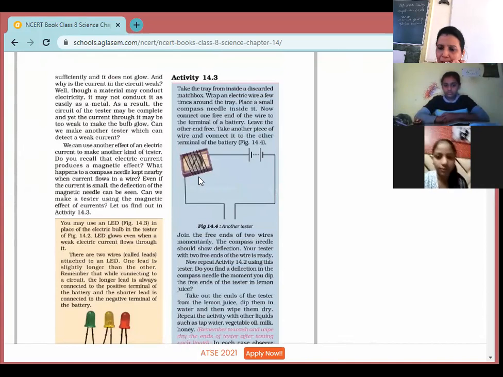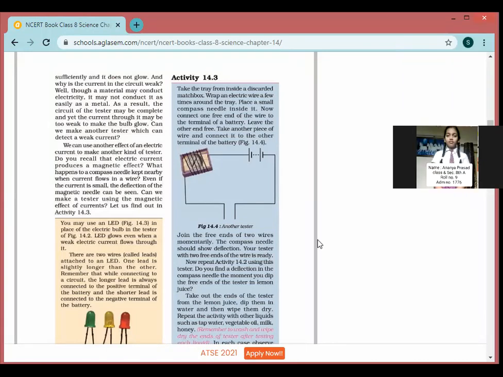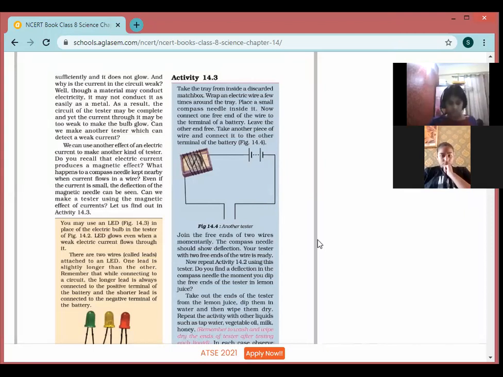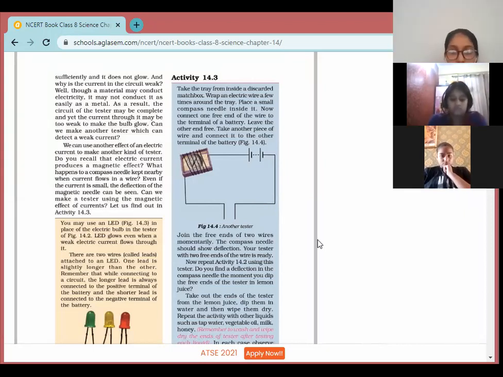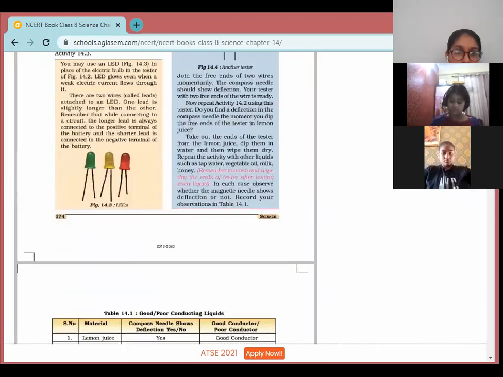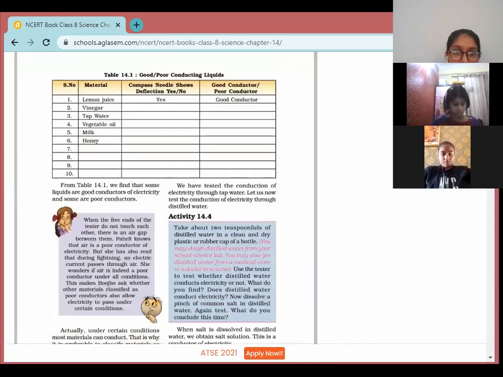Whenever the deflection was shown, it means the liquid is a conductor when the two ends were dipped into the solution. If the magnetic needle shows the deflection, it means the liquid is a conductor, otherwise it is not. So we can make our own tester and check whether the liquid is a conductor or an insulator. So till here we had discussed.